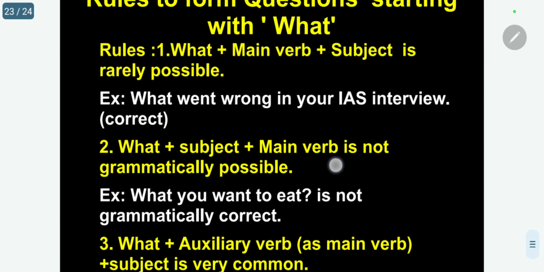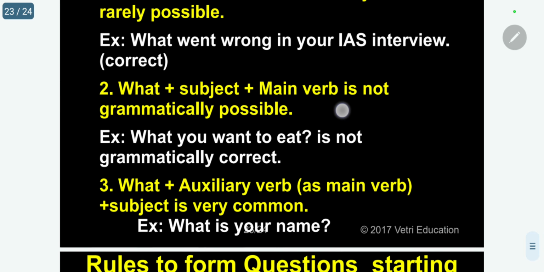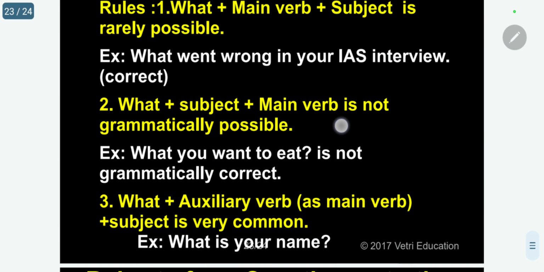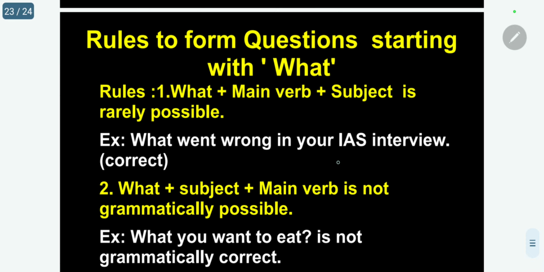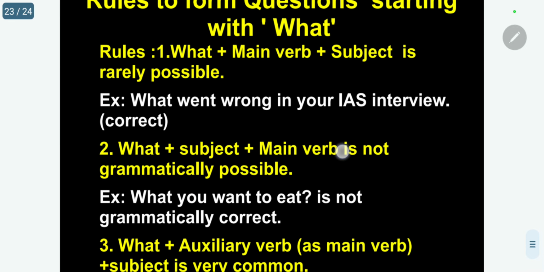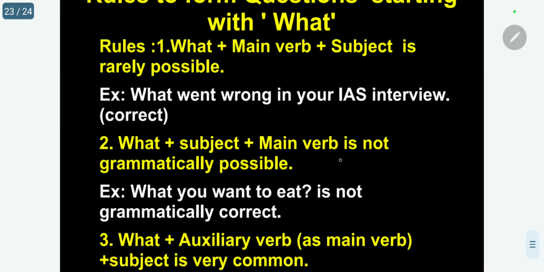the rules. Kindly follow. The interesting information is the rules I am now giving. Rule 1: What plus main verb plus subject is rarely possible. That means rare, not at all possible. But anyhow, this sentence is correct.